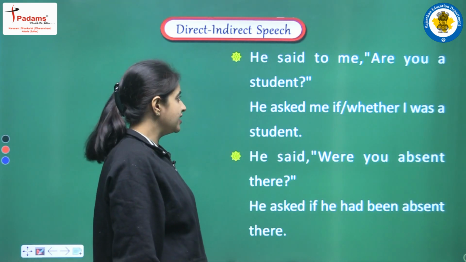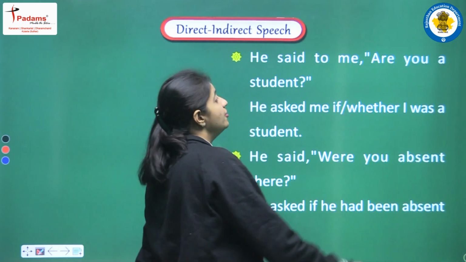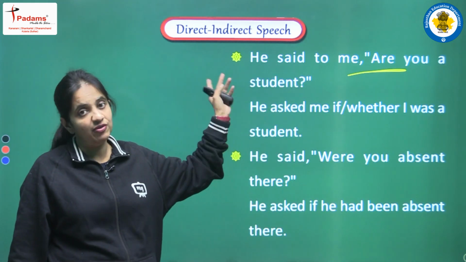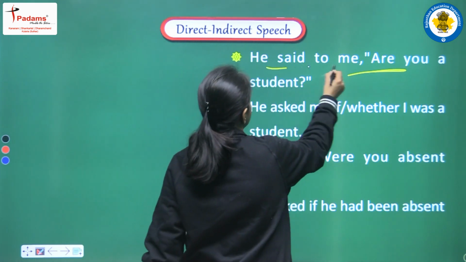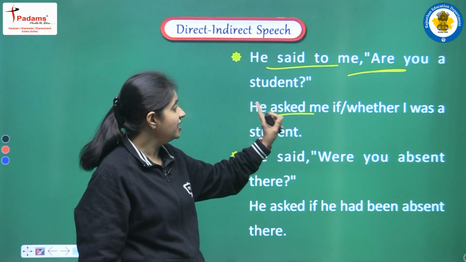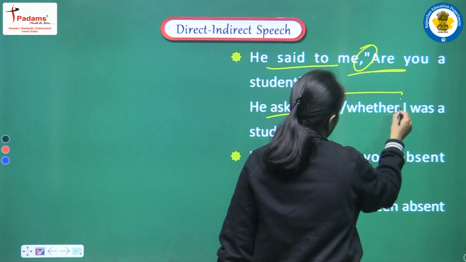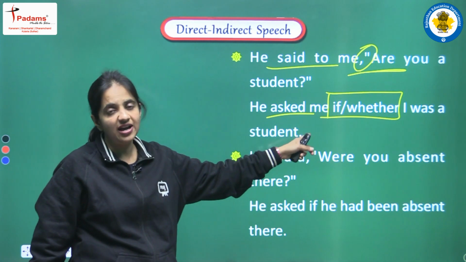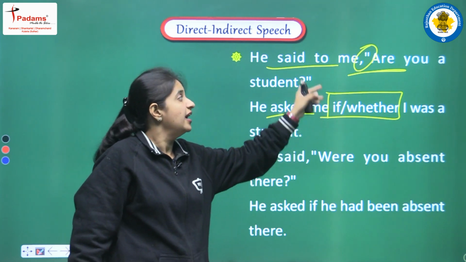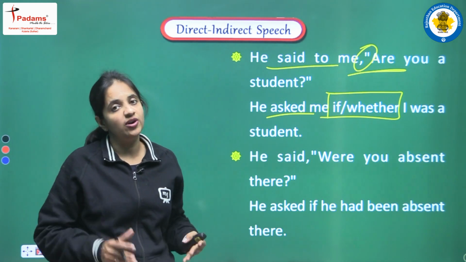We are having he said to me, are you a student? So yes, we are having interrogative sentence here, but in the beginning we are having no WH word, but we are having one verb, we are having one helping verb. So first of all, said to, yes, it will be changed into asked. That rule will be same here also. So we are writing he asked me. Next, when we are removing the commas, so here we have to add one conjunction, and here we are having two options. We can use any one of the word from these two options, and after that the rules they will be same. The rules related with the tense, related with the pronoun, they will be same.